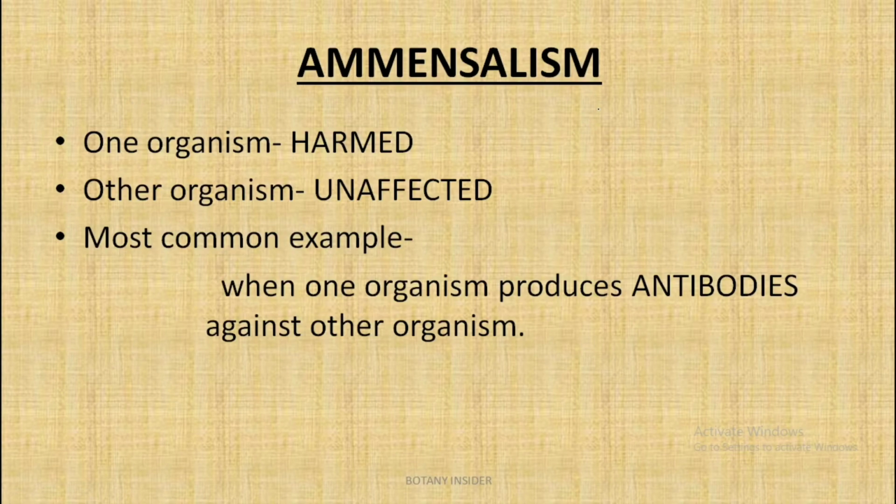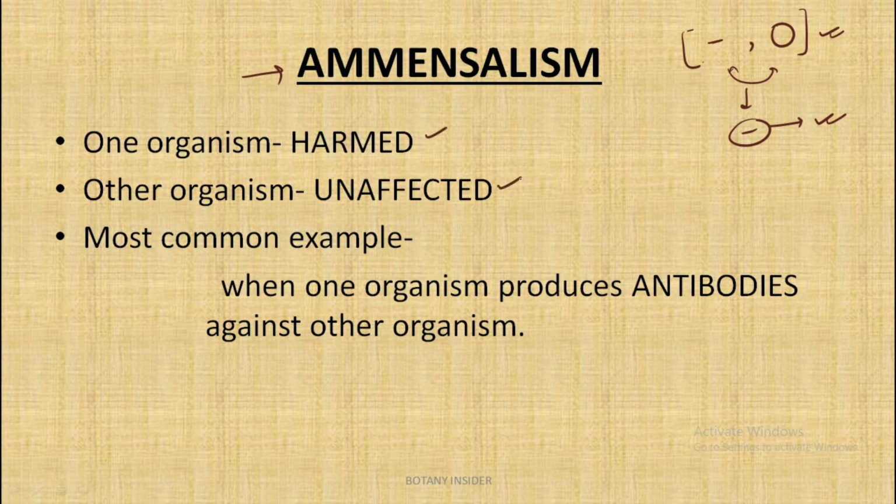The next type of negative interaction is amensalism. So in amensalism, in a nutshell, one species is harmed and the other species has no effect, that is no positive and no negative effect. So this is a case of negative interaction. In this, one organism gets harmed and the other one is not affected.